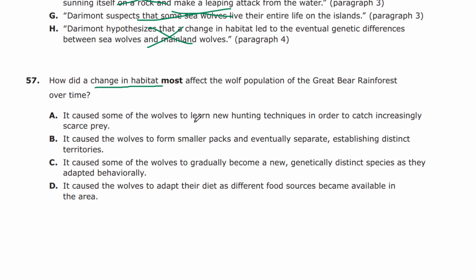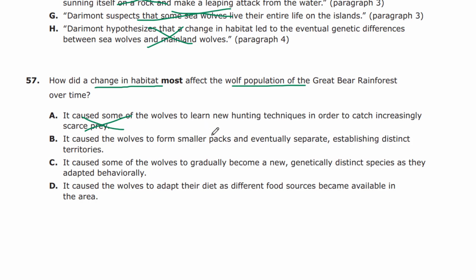A, it caused some of the wolves to learn new hunting techniques in order to catch increasingly scarce prey. So that affected the wolf population, that some wolves had to learn a new hunting technique to catch scarce prey. It never said there was increasingly scarce prey. That's not the right idea.